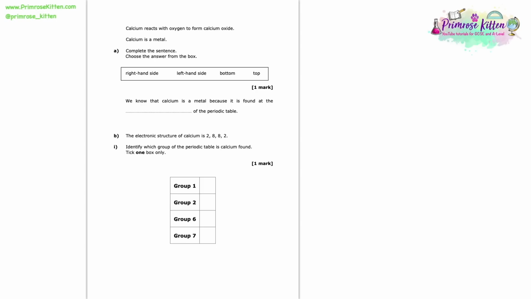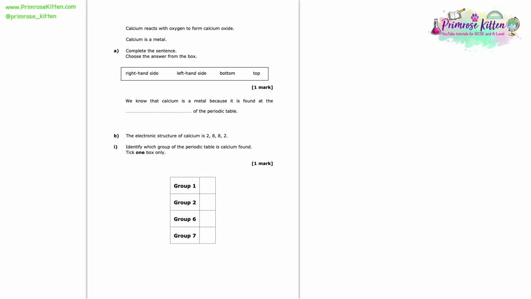Calcium reacts with oxygen to form calcium oxide. Calcium is a metal. Here we're asked to complete this sentence using answers from the box. So we know that calcium is a metal because it is found on what side of the periodic table? So the answer to this is the left-hand side.